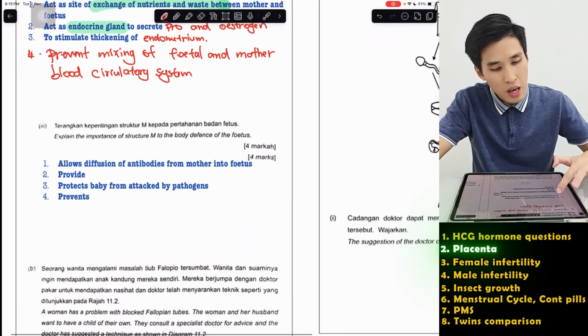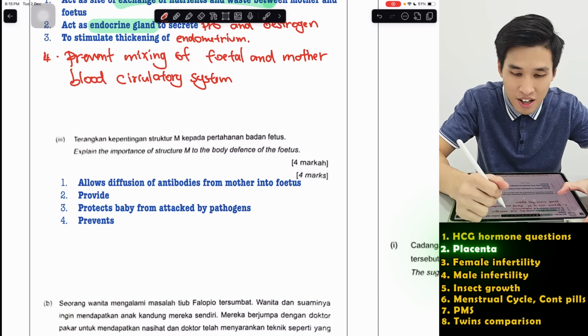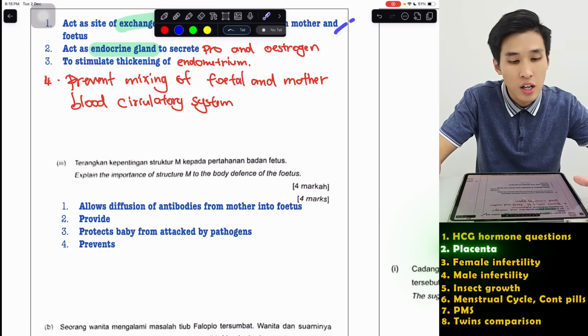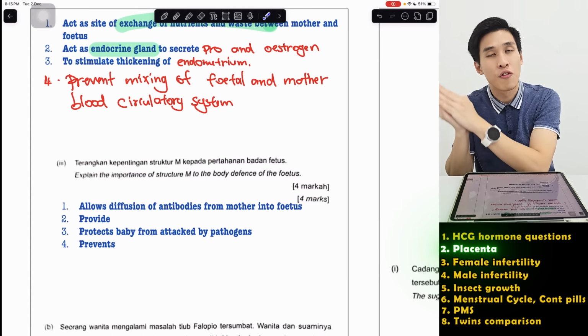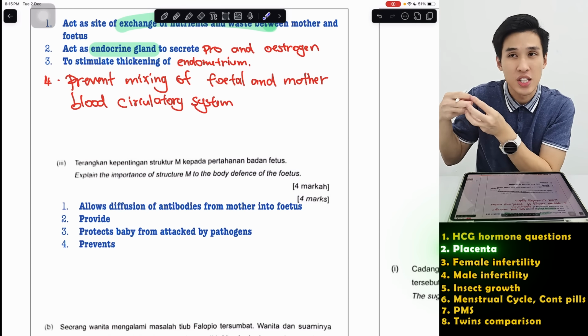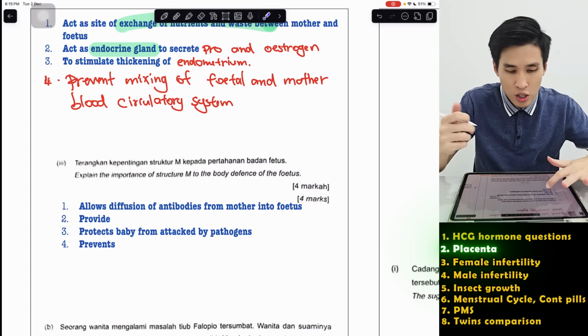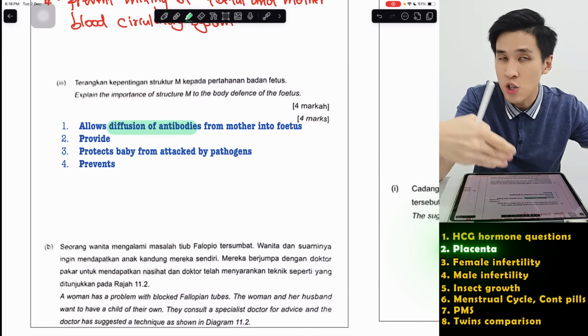Moving on, explain the importance of the placenta to the body defense of the fetus. Now, other than supplying nutrients to the baby, the placenta also transports antibodies from the mother's blood into the fetus, because babies have not developed their immune system yet during this stage, of course. So it allows diffusion of antibodies from the mother into the fetus.